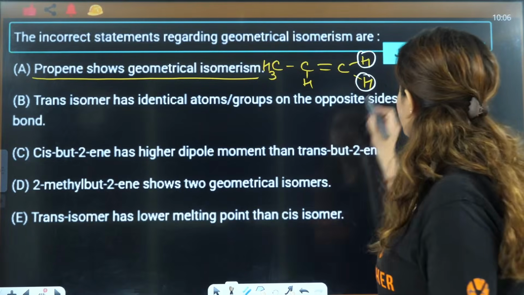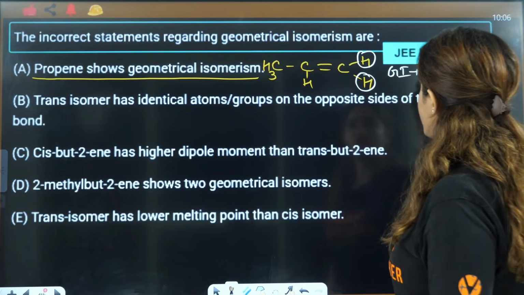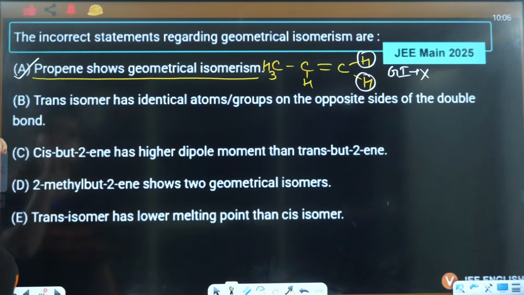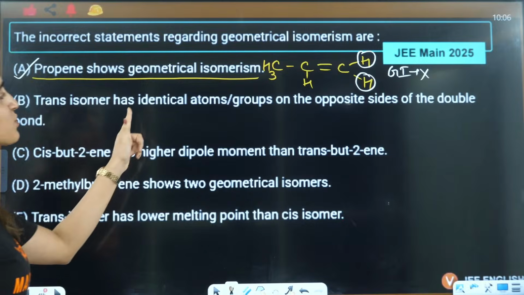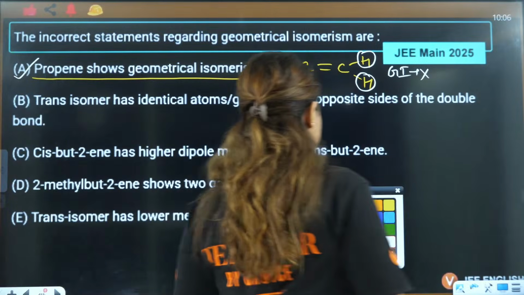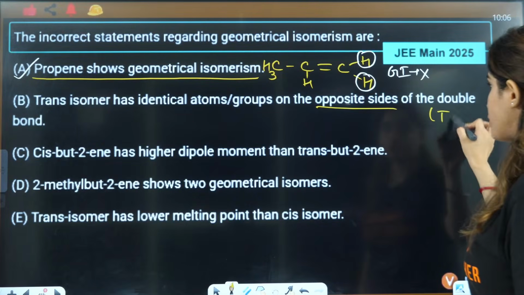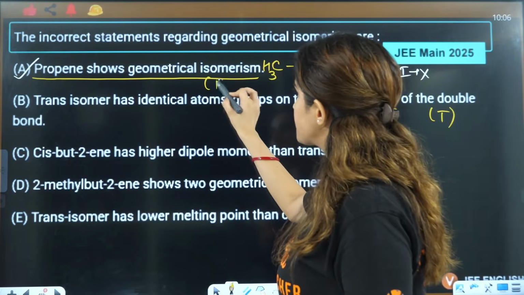So obviously it is not going to show any GI. So this is the incorrect statement. Next is, trans isomer has identical groups on the opposite side, that is true. This one is false.